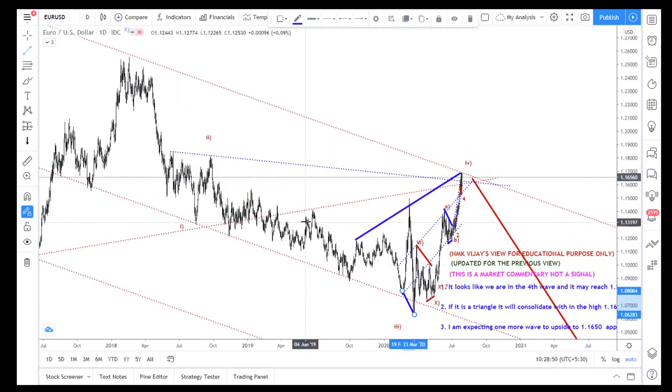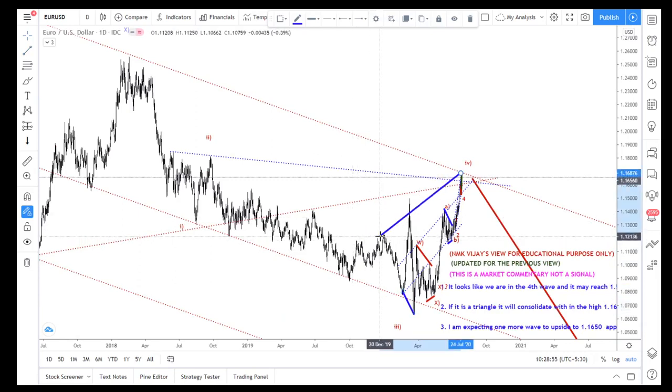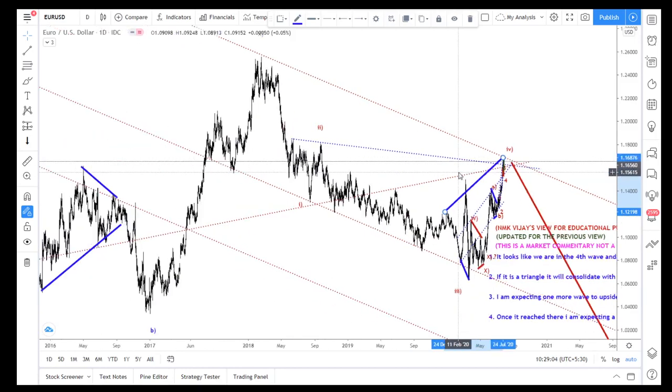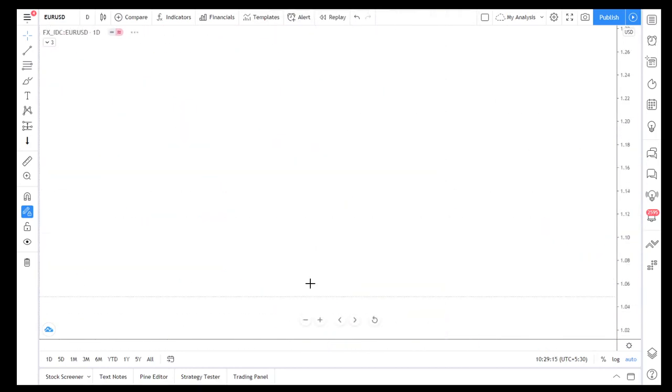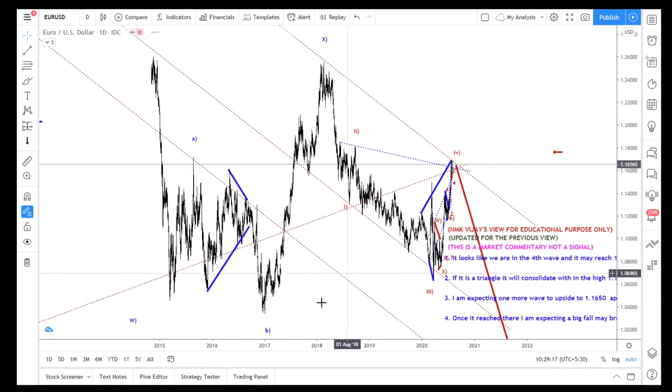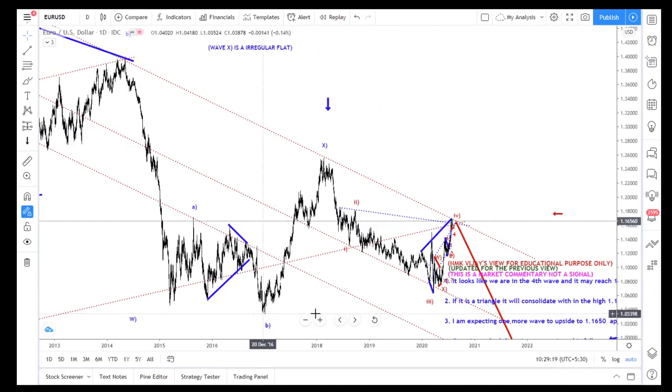Now here, from here, A, B, C, D, E is completed. Now I am expecting a drop to the downside to break this low. So once this breaks the low, it means the DXY also has to break that 103.82.